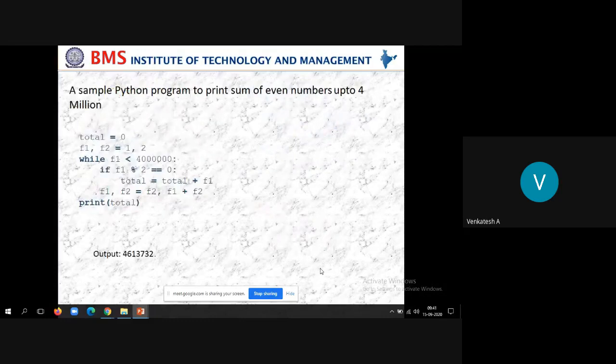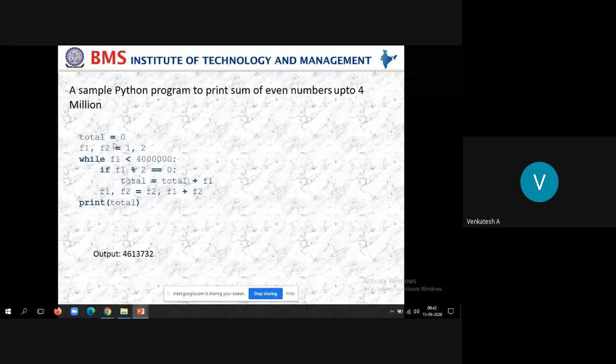I'll show you another example. Now look at a simple program to print the sum of even numbers up to 4 million. Okay, up to 4 million, just keep that in your mind. 4 million means 40 lakhs. So what is this program all about?